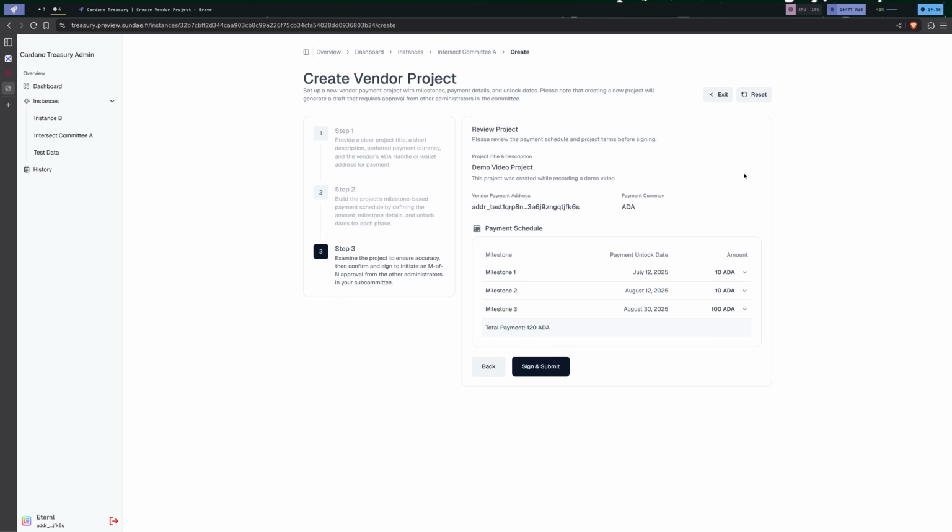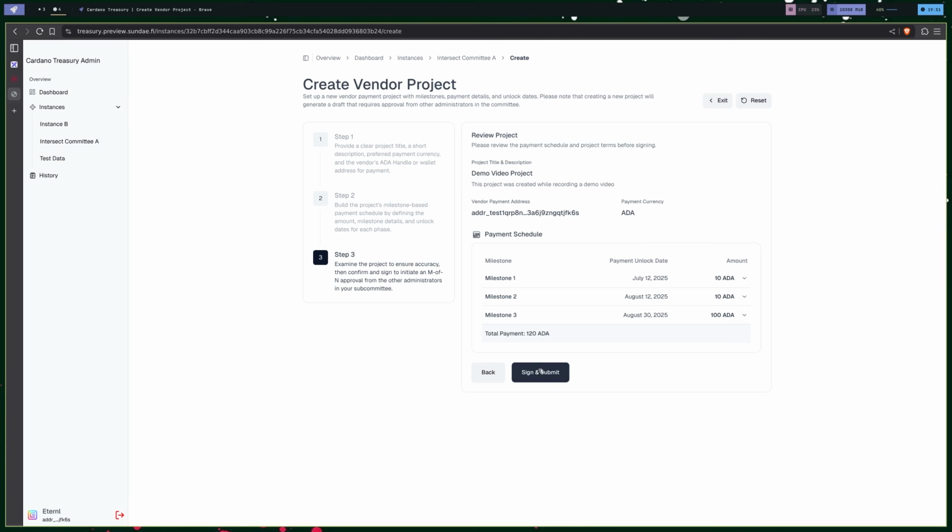One thing we haven't added yet, but which we do plan to add to aid in the data entry here, is the ability to save this as a draft and then let other coworkers potentially work on it. Maybe you've entered all this and you want to get final sign off from a manager internal to Intersect, or you just want to double check it with a coworker. You can do that before you come back, maybe a day later, and you click sign and submit.